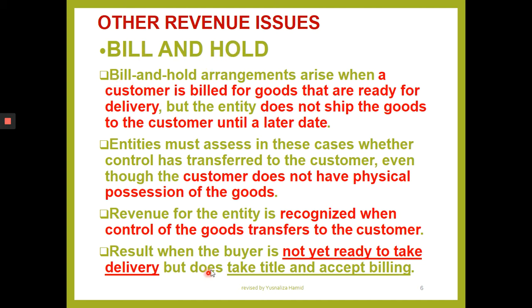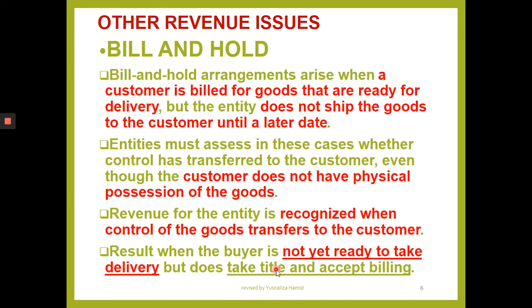This results when the buyer is not ready to take delivery. This normally happens when the buyer is not ready to take delivery for various substantive reasons. No space, not available in the foreign country, or maybe the building to house the goods is not yet ready.